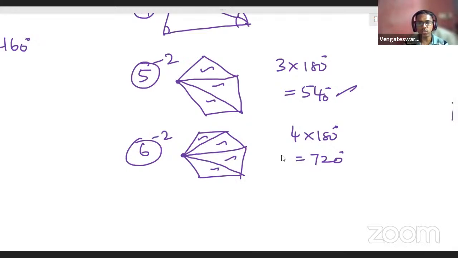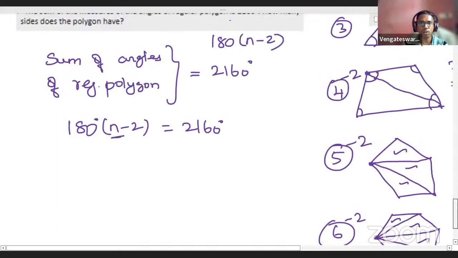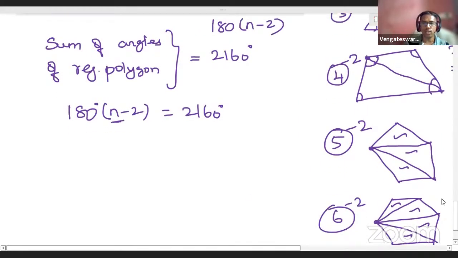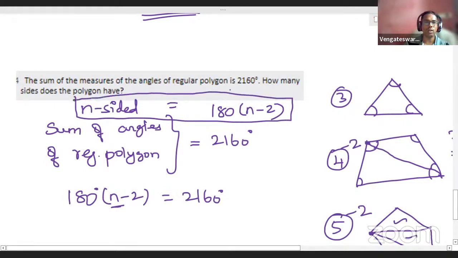Is this logic? Can you understand? That is why you have this formula. That is why for a n-sided polygon, I'll come back here. For a n-sided polygon, what formula we are getting? N-sided polygon, the sum of all interior angles is how much? 180 into n minus 2. Can you now understand why it is 180 into n minus 2? Because for a n-sided polygon, with the same logic, you can form n minus 2 triangles. That is why you do 180 into n minus 2. Understand the geometrical reason?